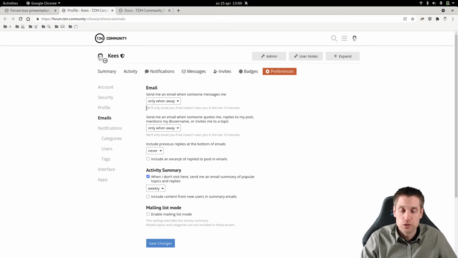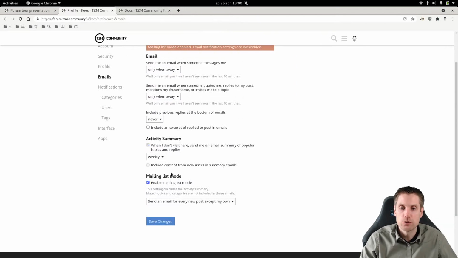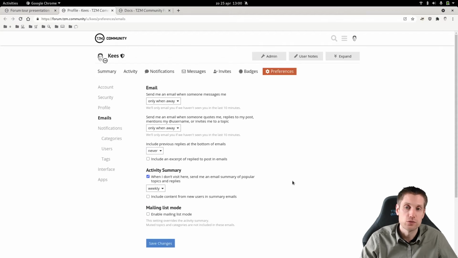And also about this, you only get an email if you haven't been on the forum for the last 10 minutes, so you won't get an email by default. So only when away, unless you change that, of course, here. You can also enable mailing list mode, which will override the activity summary, and that will give you an email of everything that's been posted on the forum, in case that's to your liking, of course.